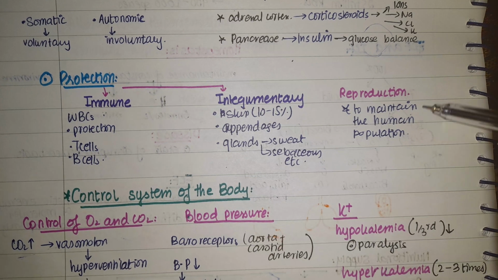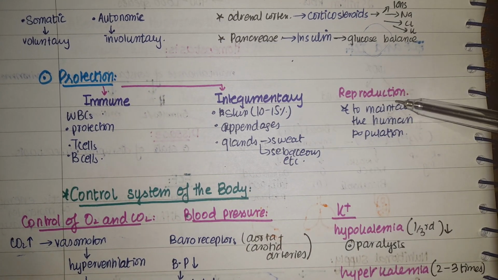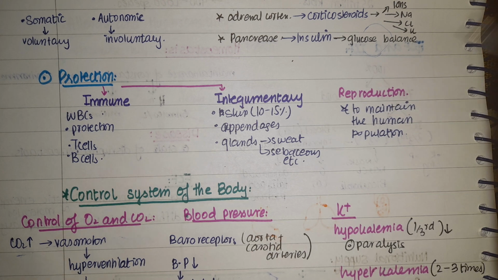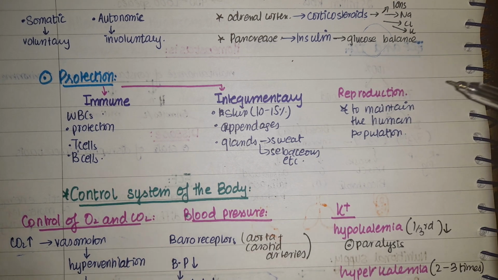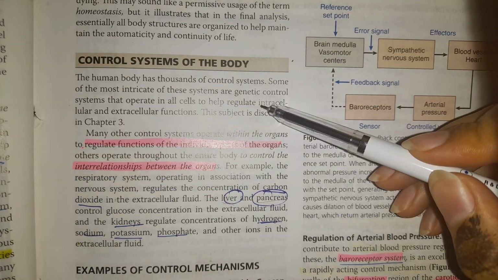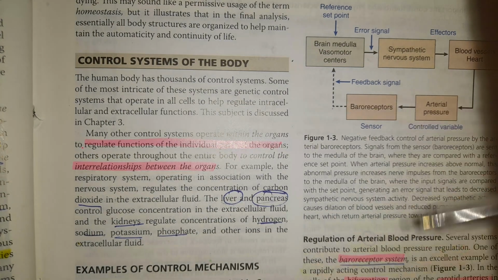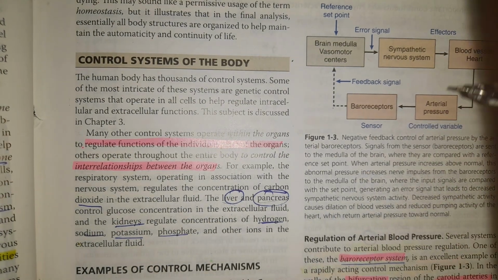To maintain the human population and the survival of a species, we have the process of reproduction, which helps to increase the human population and maintain its number. Now we have certain control systems of the body. The control systems actually control the level of oxygen, carbon dioxide, arterial blood pressure, and normal ranges of certain ions.